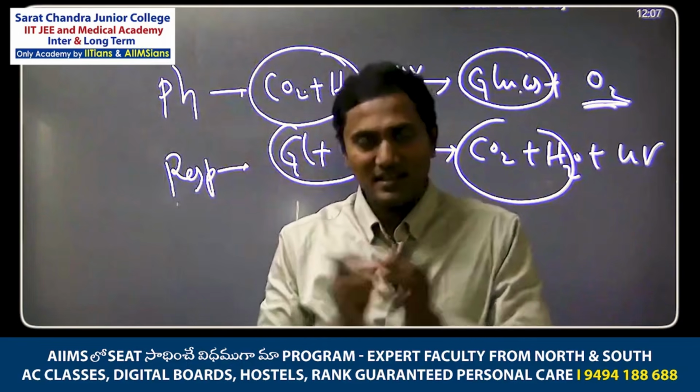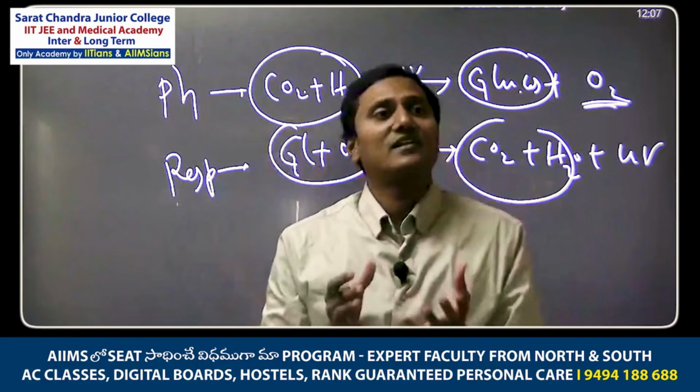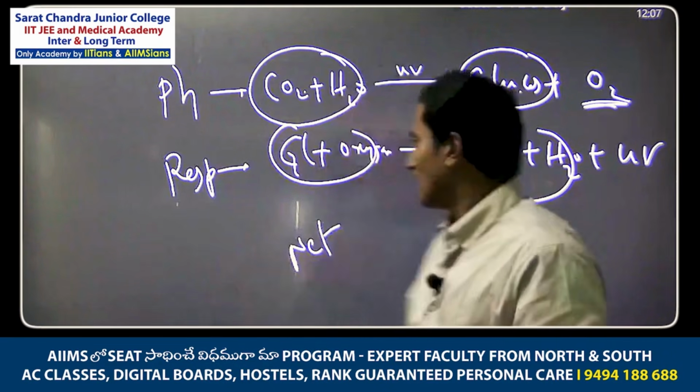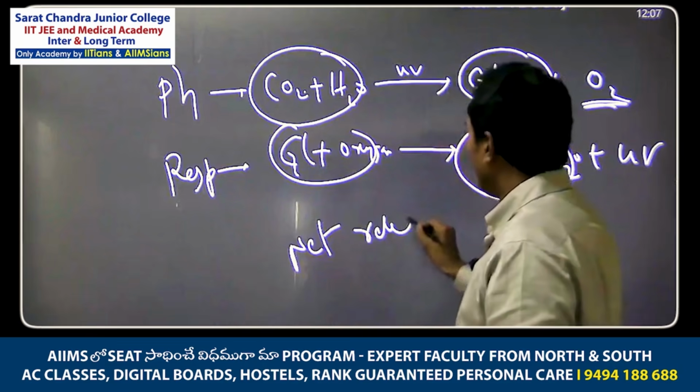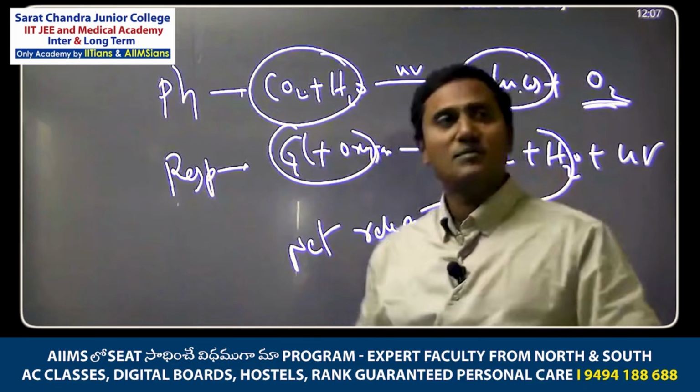Understand? Like that, the plant may release carbon dioxide, oxygen both, but overall net it will release more oxygen. So net release is oxygen only. Net release oxygen only from the plant.